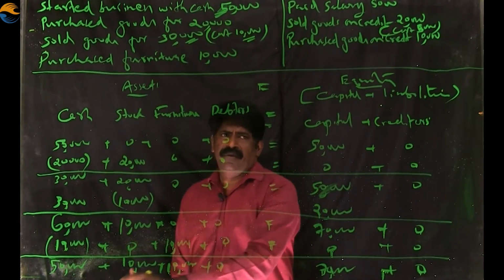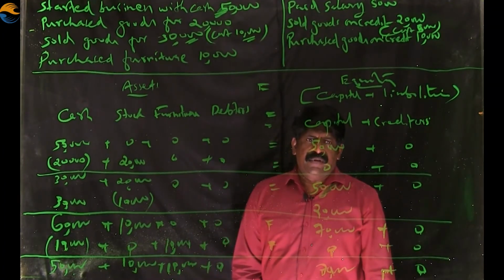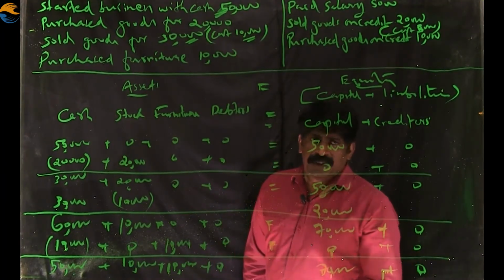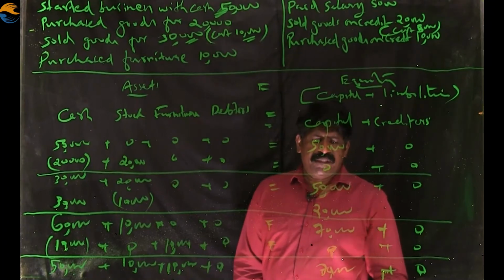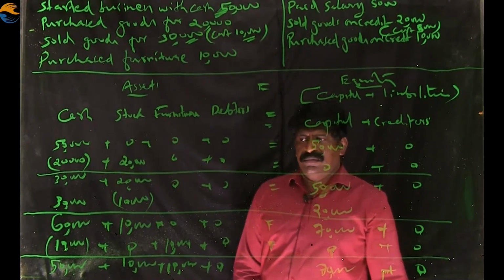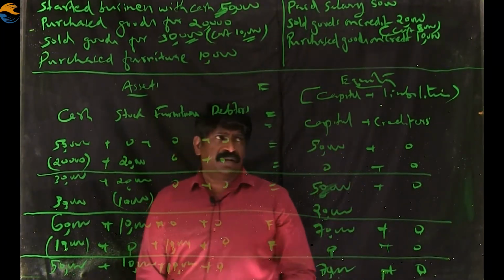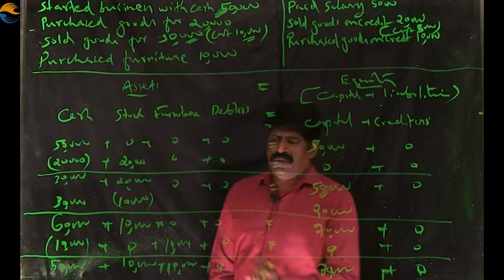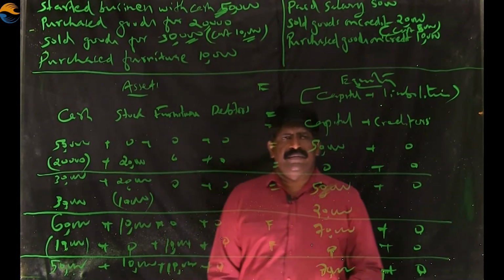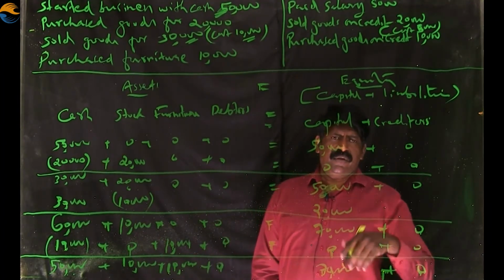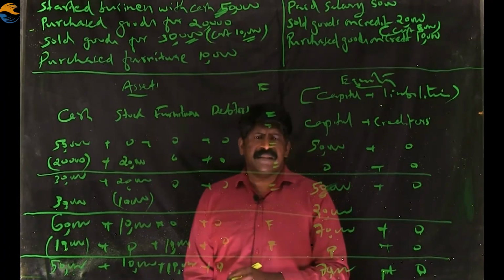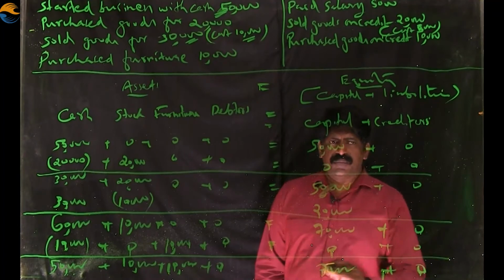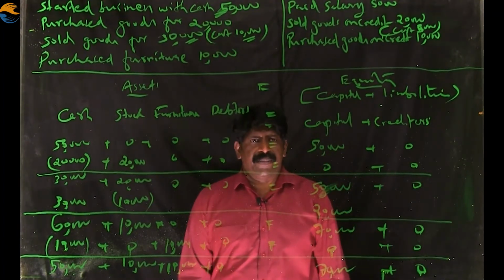At the same time, when the amount goes out of the business, capital reduces. So cash reduces by 5,000 and the capital reduces by 5,000. Both the sides, 5,000 will be reduced. The new accounting equation is to be formed by reducing 5,000 on both the sides.